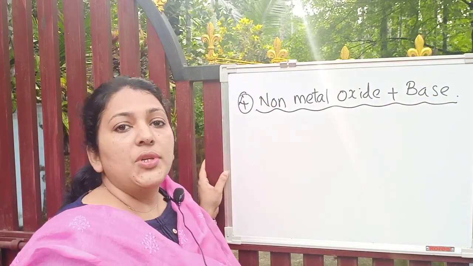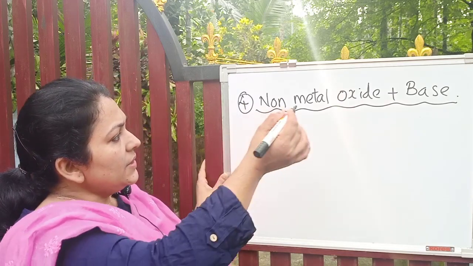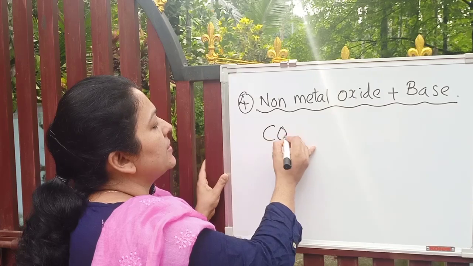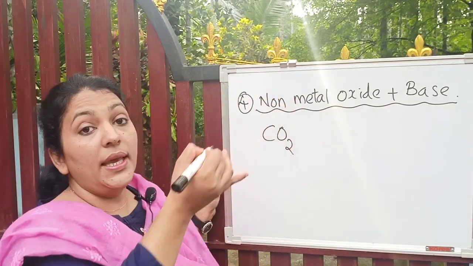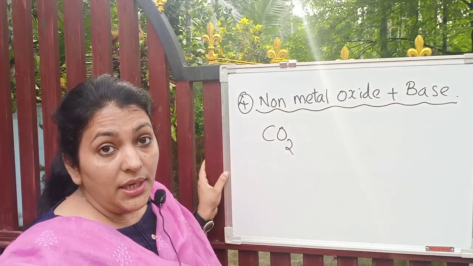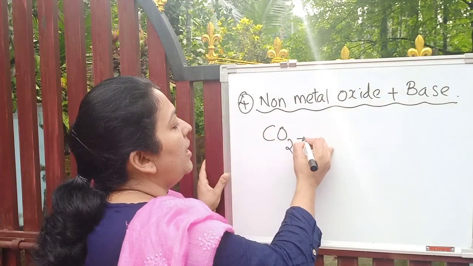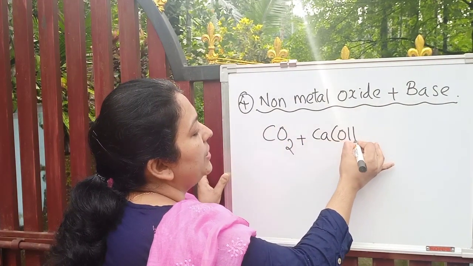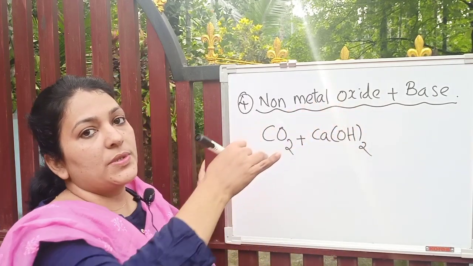We will try with an example. So I will write non-metal oxide, carbon dioxide. You know that carbon dioxide is a non-metal oxide. When carbon dioxide reacts with a base, I'll take calcium hydroxide as a base.